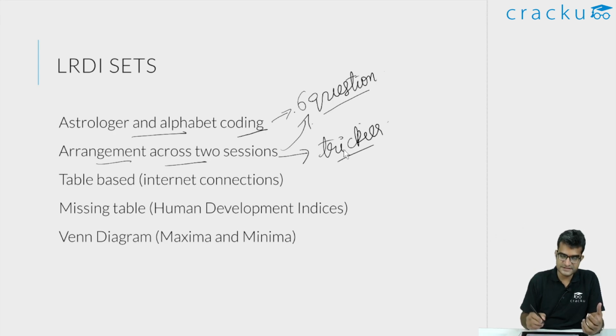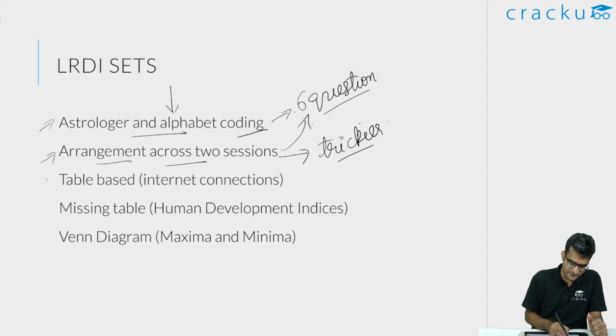Amongst the two 6 question sets, I would say the second one is definitely trickier. But I have seen that many people have actually attempted the second set as compared to the first set. I think many people are comfortable attempting arrangement questions, because of which I think many people have attempted this. But it is up to you. It is up to your personal choice. I personally would prefer attempting an alphabet coding kind of question, where once you get it correct, you will get all of them and there is no complications involved.